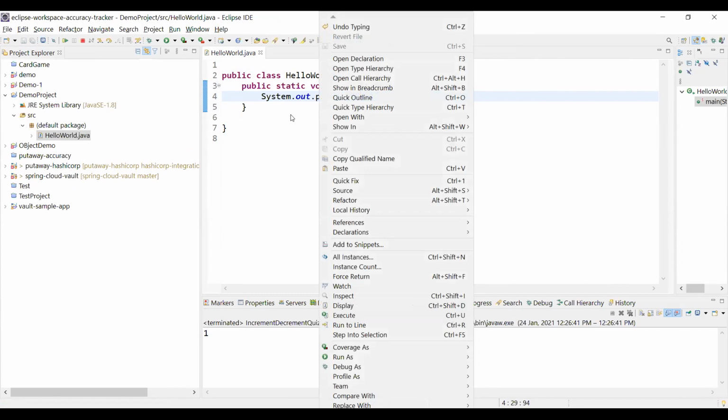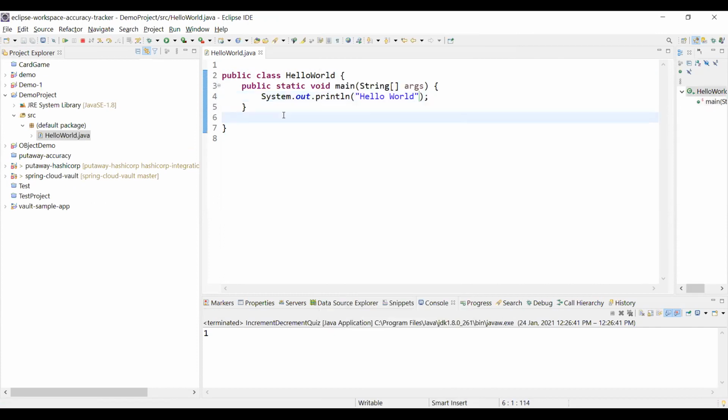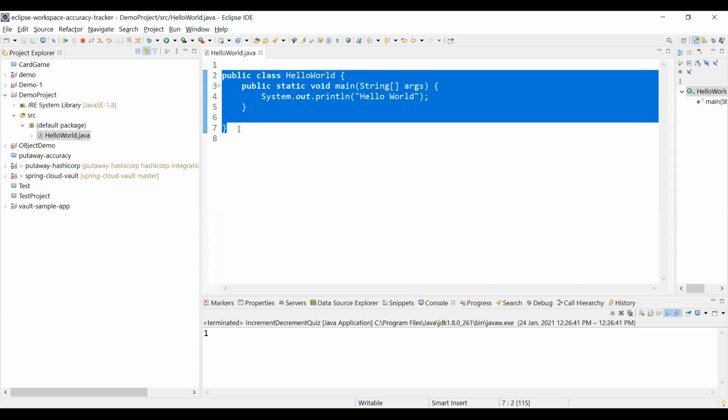Okay, now we need to run it. So basically what happens when we work with an IDE like this is that at the same time it keeps compiling our code. For this Java file, we already have a .class file generated. Let me show you that as well.